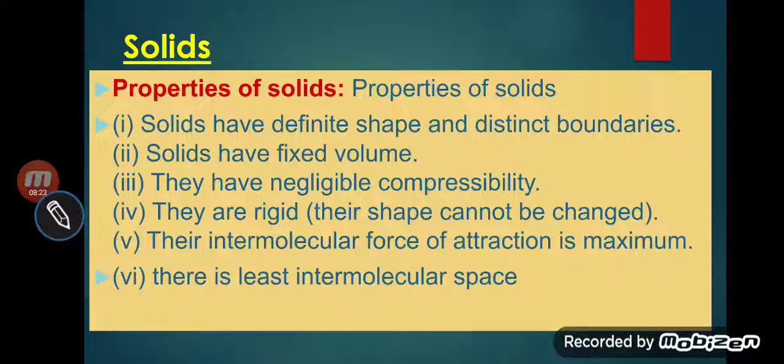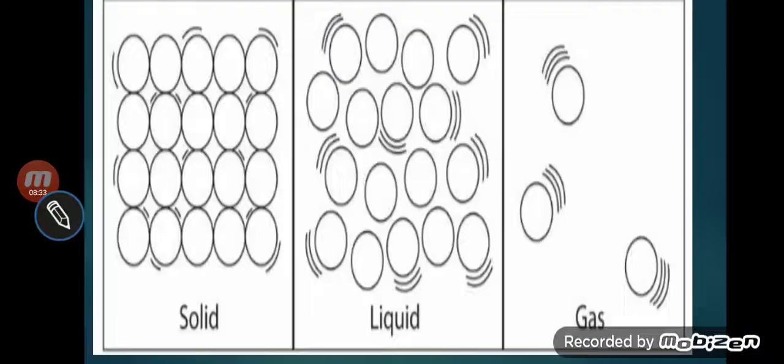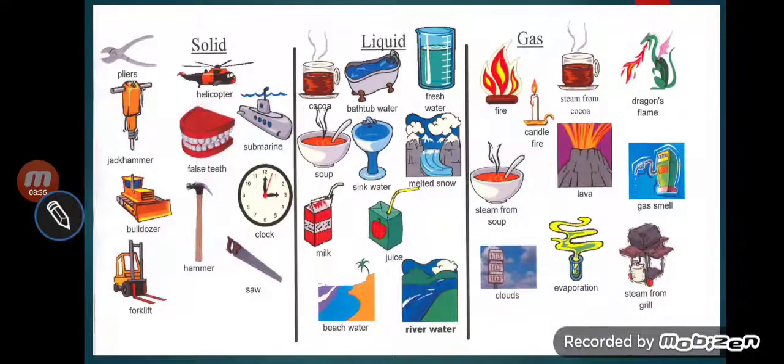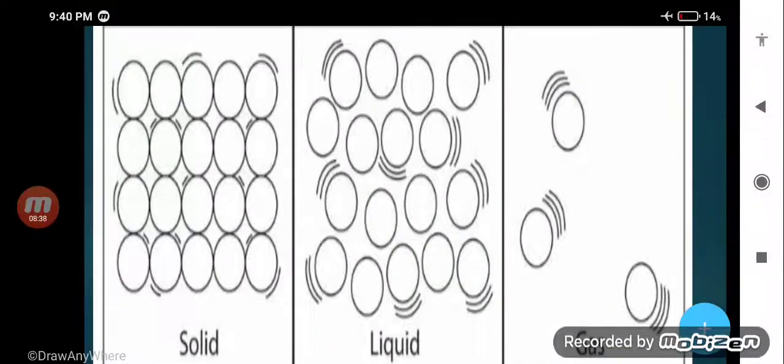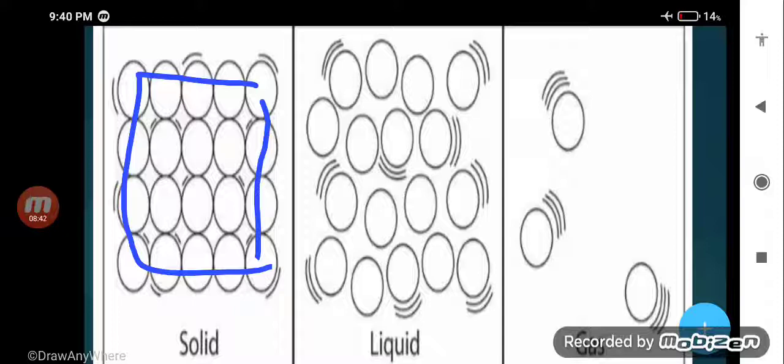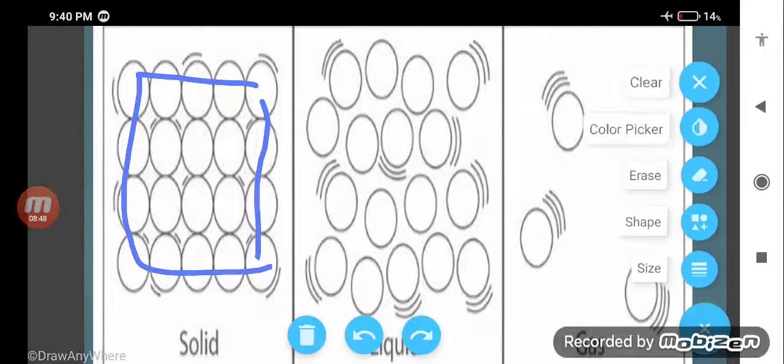Can you compress a brick? Can you compress glass? No, my dear student. Why? Because they are incompressible. And why are they incompressible? Because molecules are very closely packed to each other, and there is very little intermolecular space. That's why they cannot be compressed.